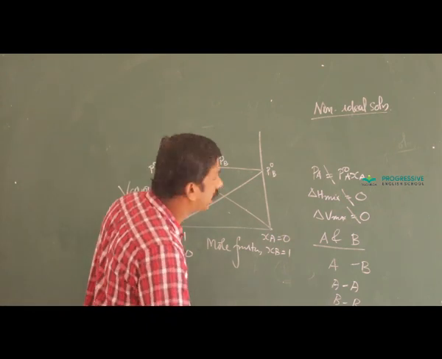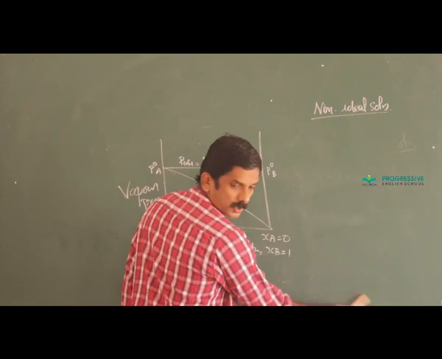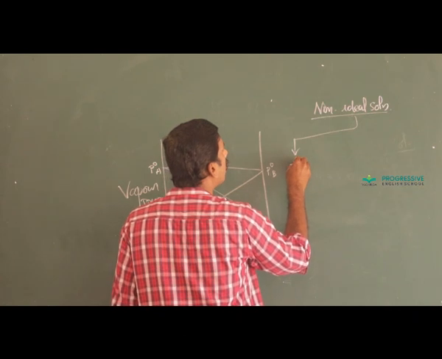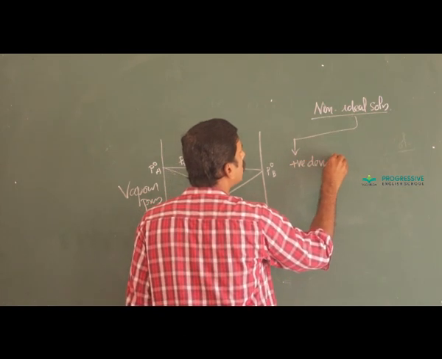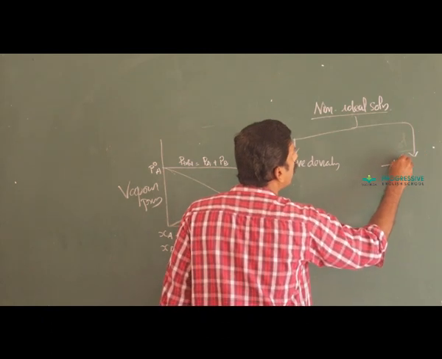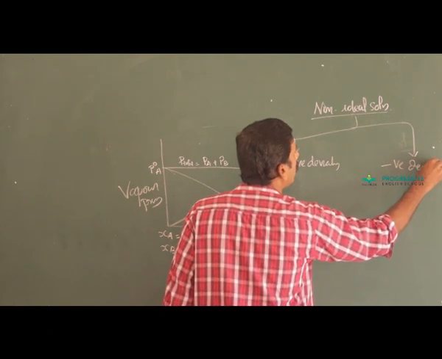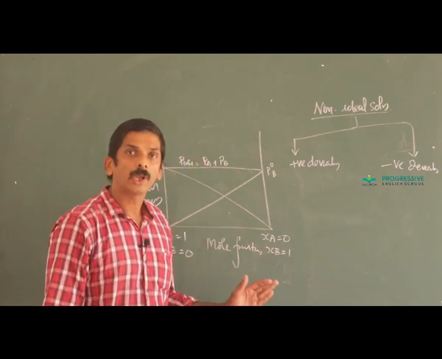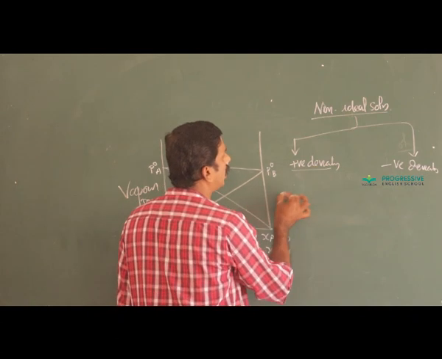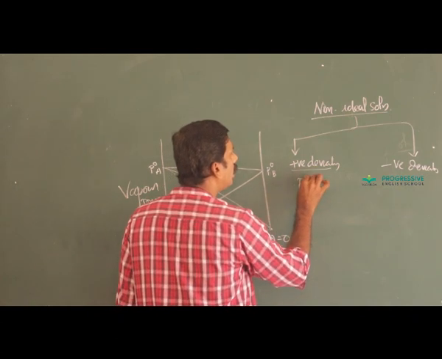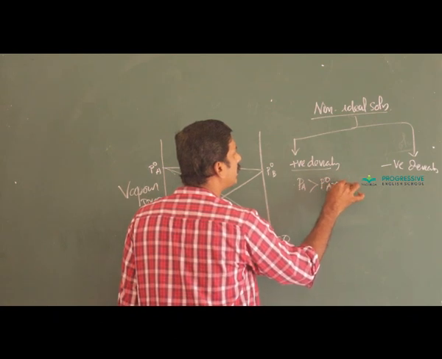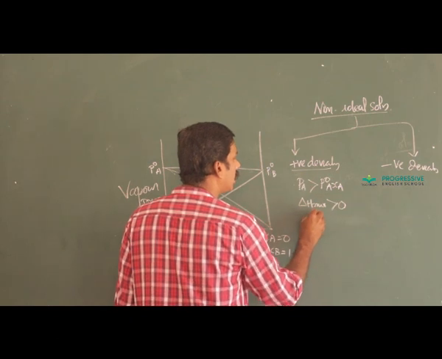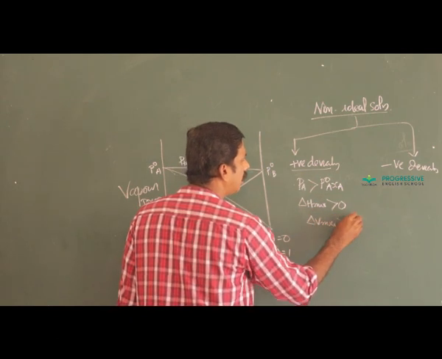Non-ideal solutions are of two types, one with a positive deviation and the other with a negative deviation. For a solution showing positive deviation, PA greater than P0A XA, delta H mixing greater than 0, delta V mixing greater than 0.